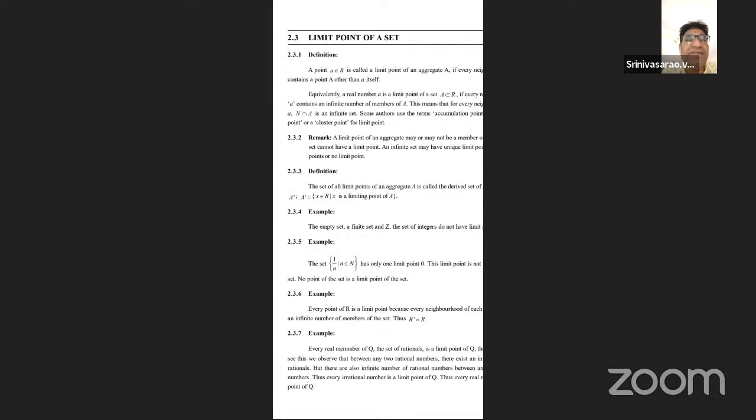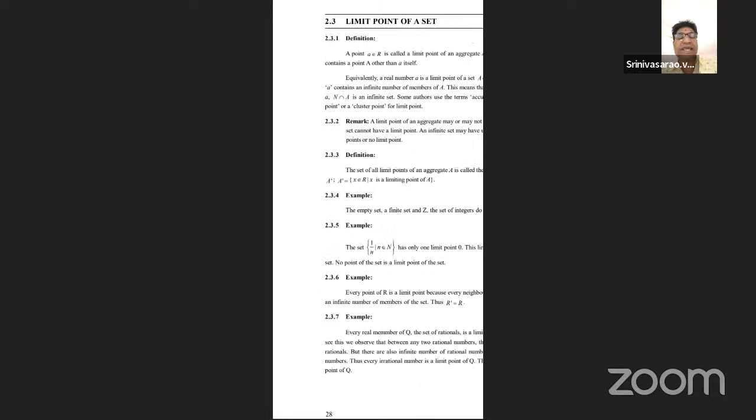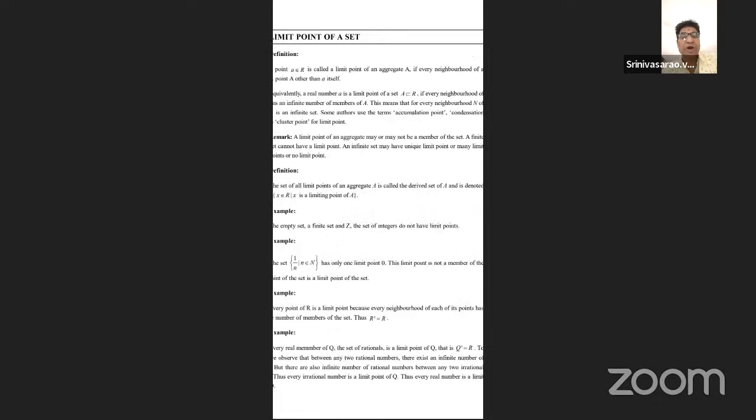Here small a, any one point being a real number, is called a limit point of an aggregate if every neighborhood of a contains a point of A other than itself. The neighborhood is a minus epsilon to a plus epsilon, or a minus delta to a plus delta. Equivalently, a real number is a limit point if the set is a subset of capital R.